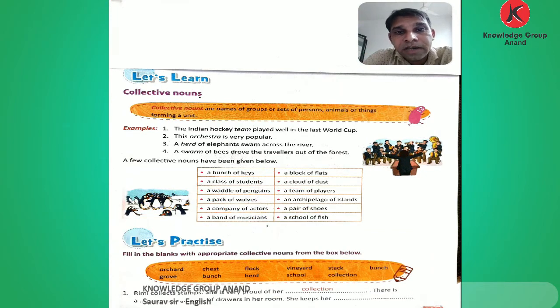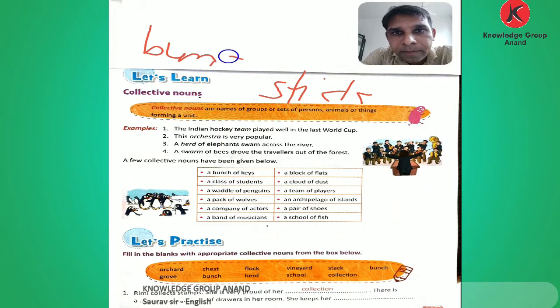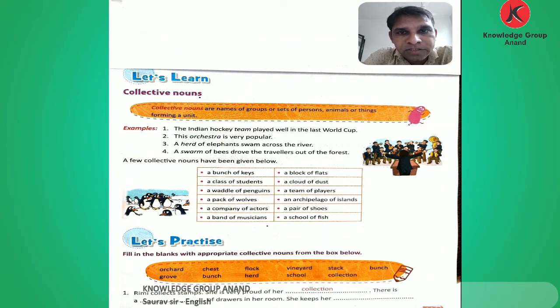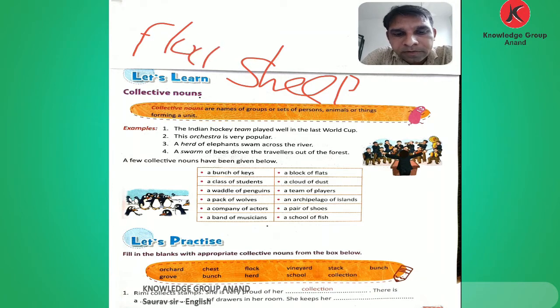And there are other collective nouns such as an assembly of people. Then also a brood of chickens. There are so many chickens. Then for sticks, a bundle of sticks. Then the other name for sheep is a flock, a flock of sheep. A flock of birds also we can say.